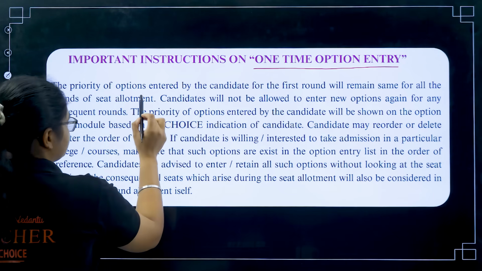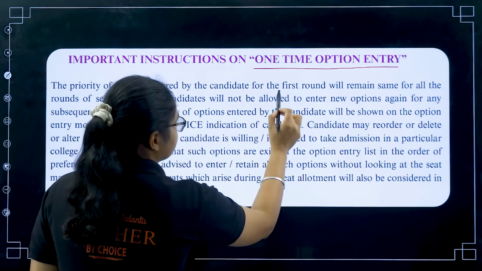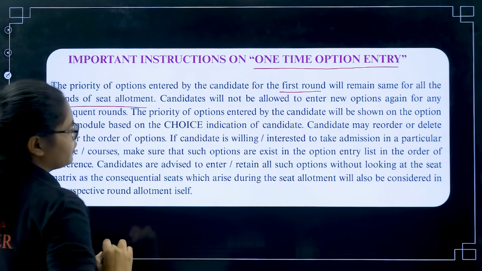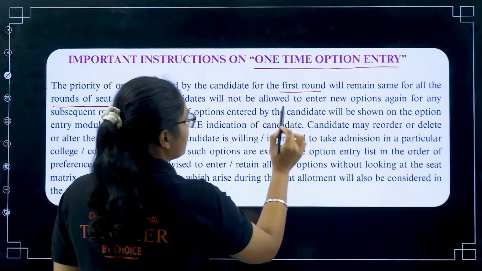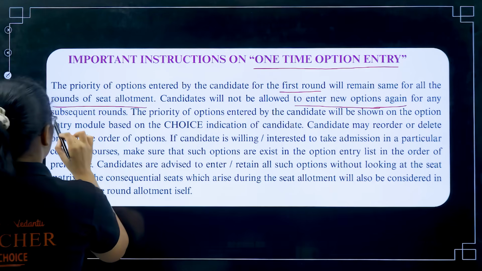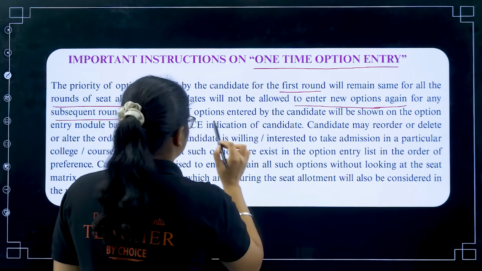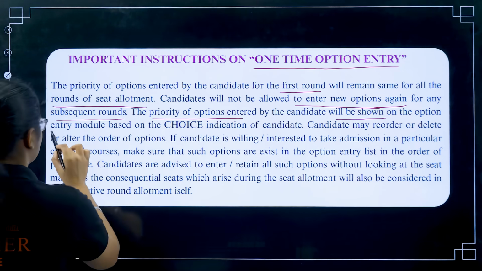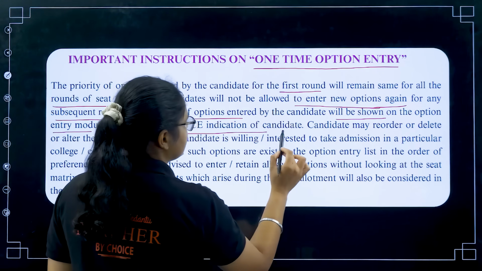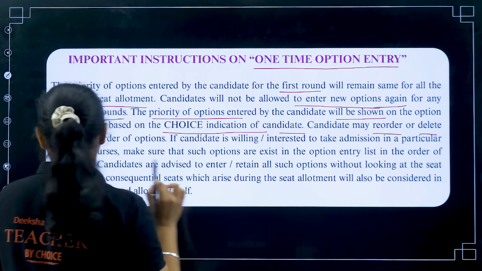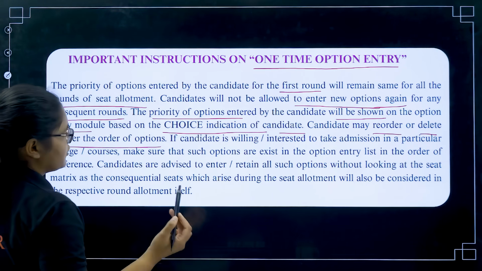The priority of options entered by the candidates for the first round will remain the same for all the rounds of seat allotment. Candidates will not be allowed to enter new options again for any subsequent rounds. The priority of options entered by the candidates will be shown on the option entry module based on the choice indication of the candidate. Candidate may reorder or delete or alter the order of the options.